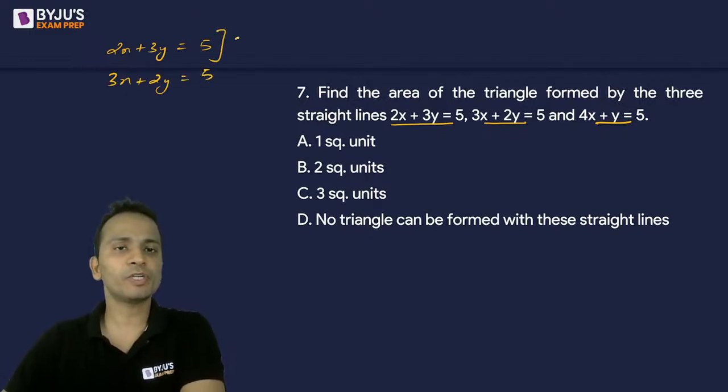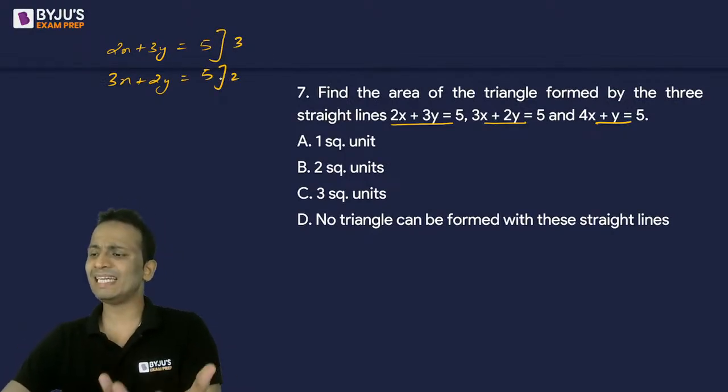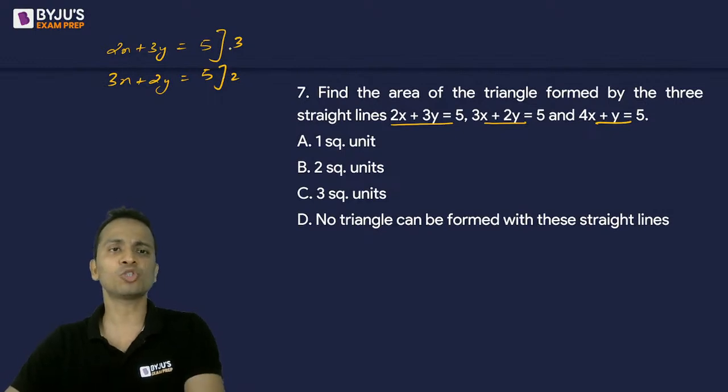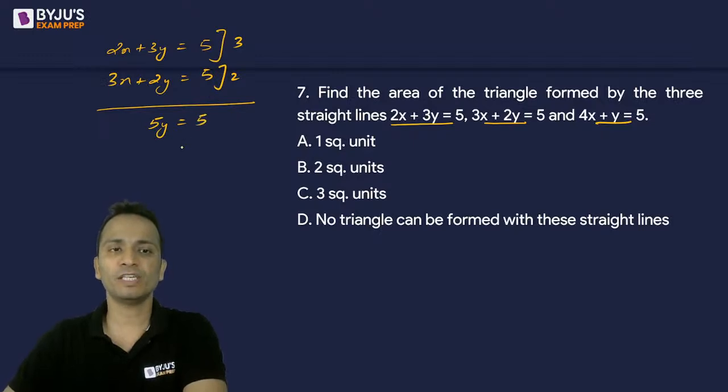I'll multiply first equation by 3, second equation by 2. अब solve करना है इन दोनों equations को. These are linear equations in two variables. Just need to solve them. So 6x minus 6x is 0. 9y minus 4y is 5y. 15 minus 10 is 5. So the value of y comes out to be 1.